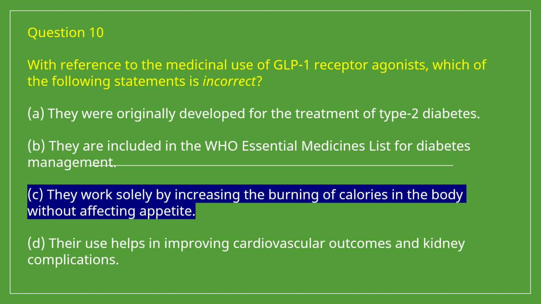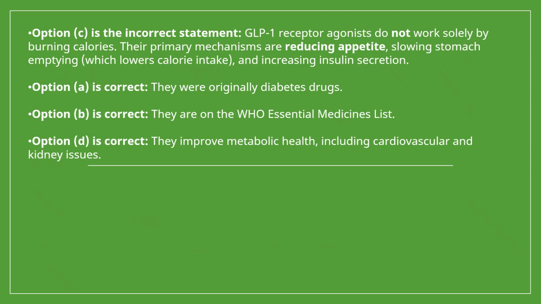The other three are correct because they were originally developed for the treatment of type 2 diabetes. There are two types of diabetes, type 1 and type 2. They are included in the WHO essential medicines list. Statement C is the incorrect statement.